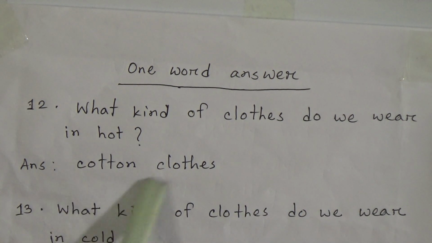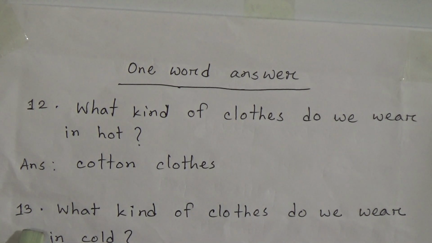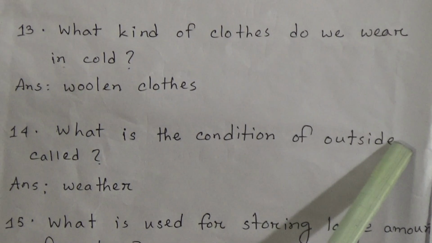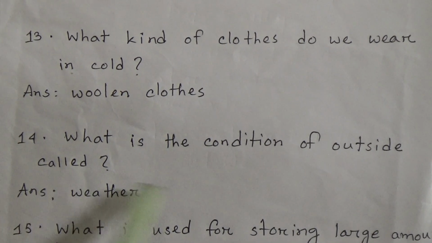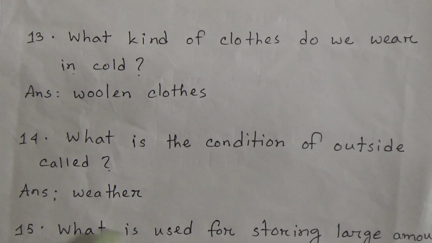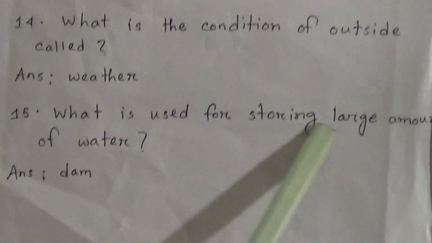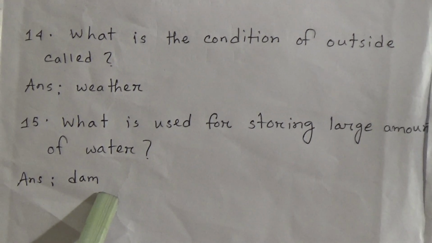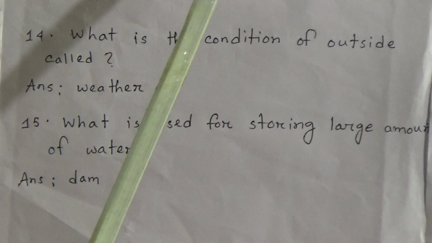Answer is cotton clothes. 13. What kind of clothes do we wear in cold? Woolen clothes. Number 14. What is the condition of outside? The answer is weather. 15. What is used for storing large amount of water? The answer is dam.